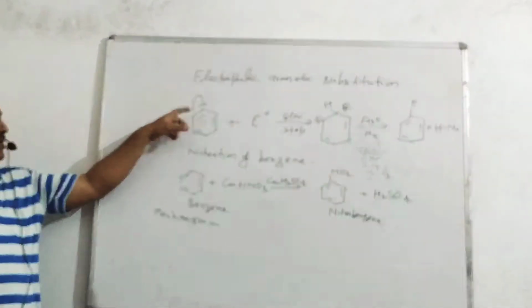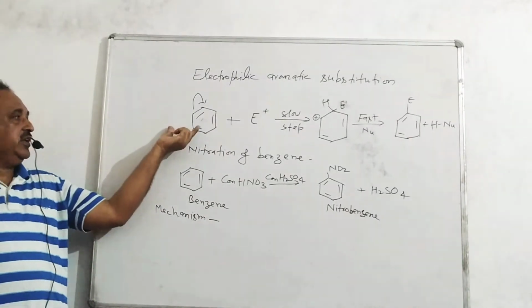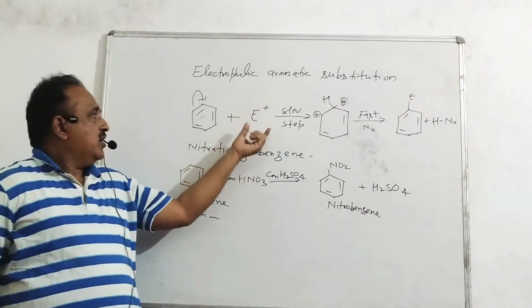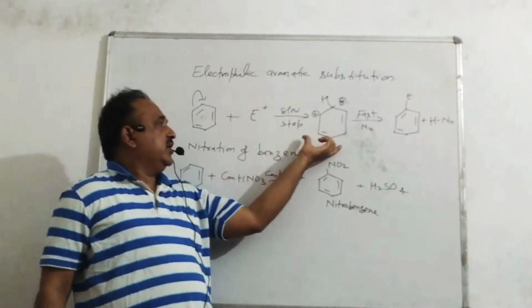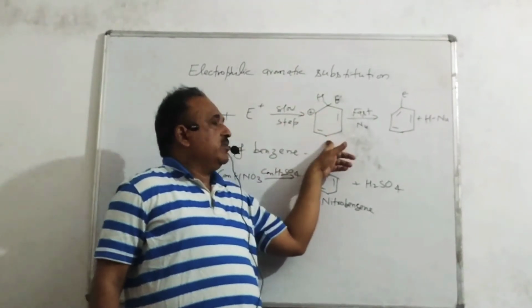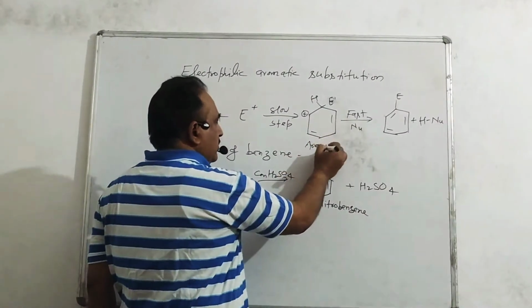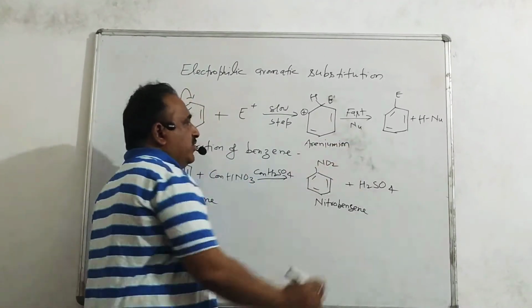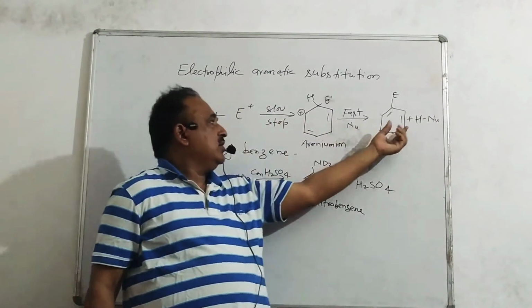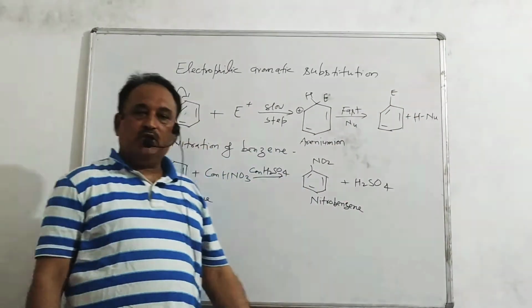Here you see benzene is a nucleophile because this is an unsaturated compound. This is an electron rich species, and A plus is the general representation of an electrophile that attacks the electron rich species. First of all, this is the slow step or RDS, formation of a carbocation. This carbocation is also known as arenium ion. In the first step, the nucleophile attacks the weak electrophile, forming the electrophilic aromatic substitution product.